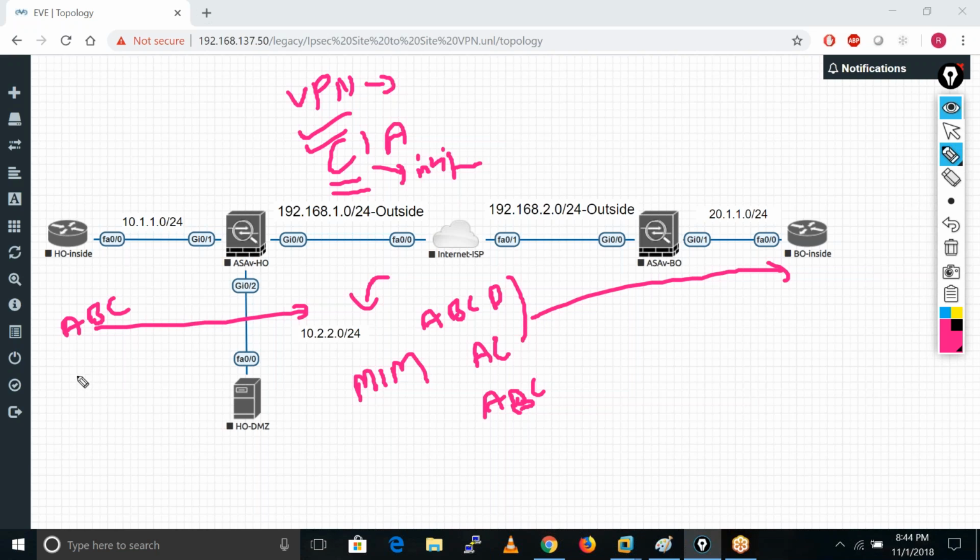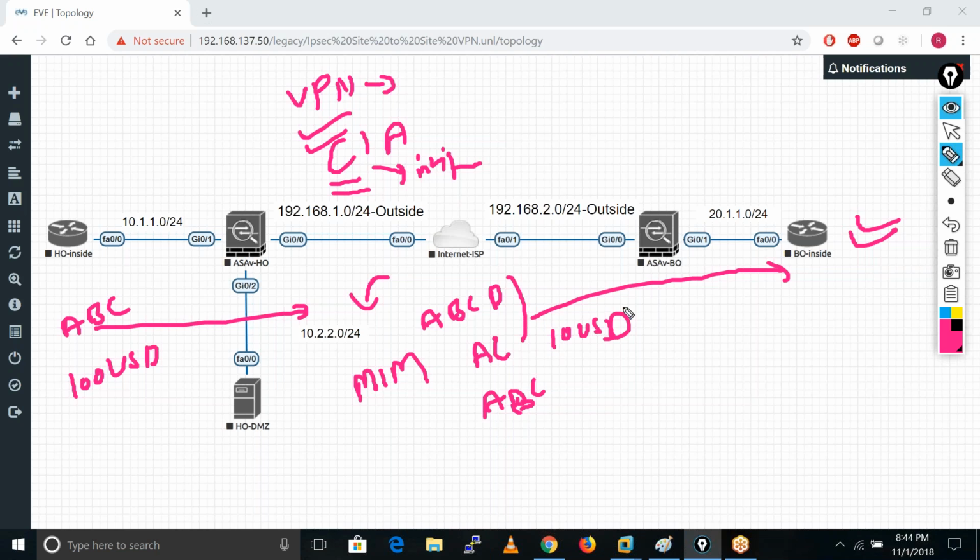Let me take one more example. Let's suppose that guy is sending around 100 USD to this guy. There is a man in the middle, and he changes this 100 USD into 10 USD. That is known as tampering of data.